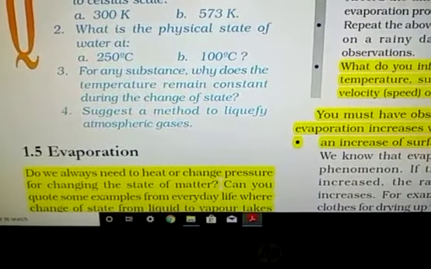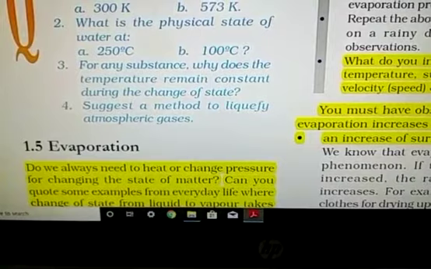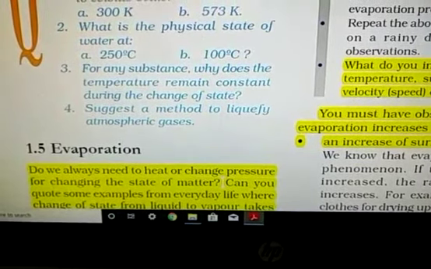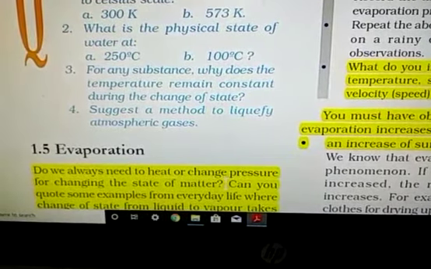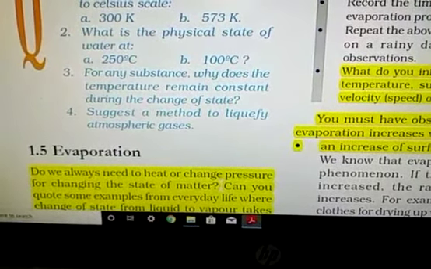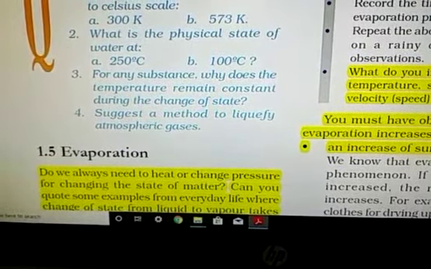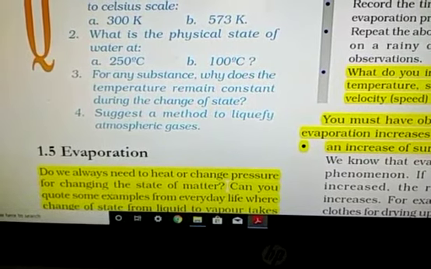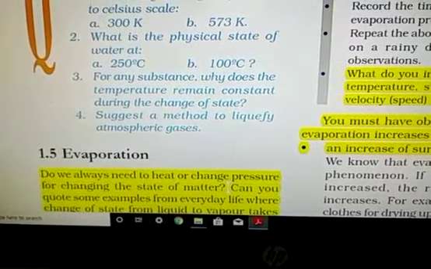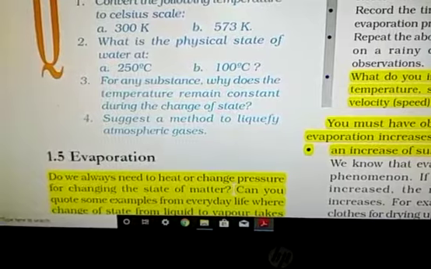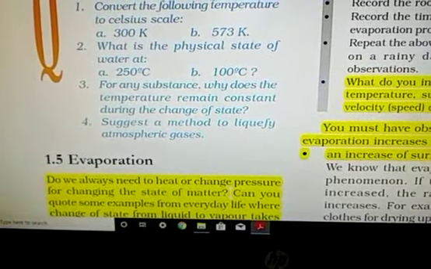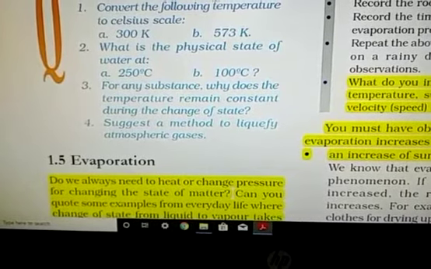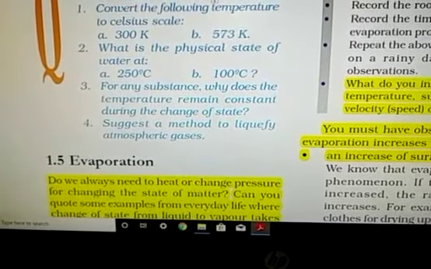Third, why does the temperature remain constant during the change of state? During the change of state, temperature remains constant because the total heat supplied is utilized in the physical state change, that is, phase transformation. Is it clear? So no temperature increase happens when you are changing the physical state.